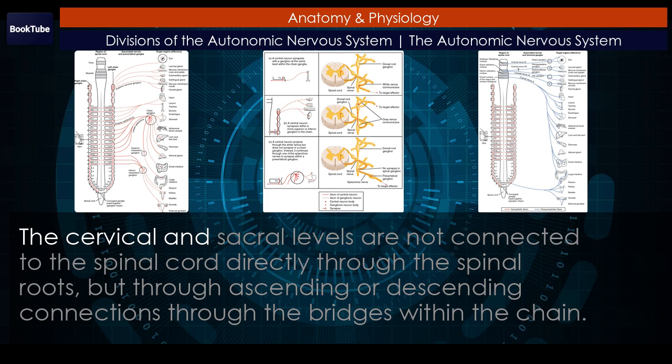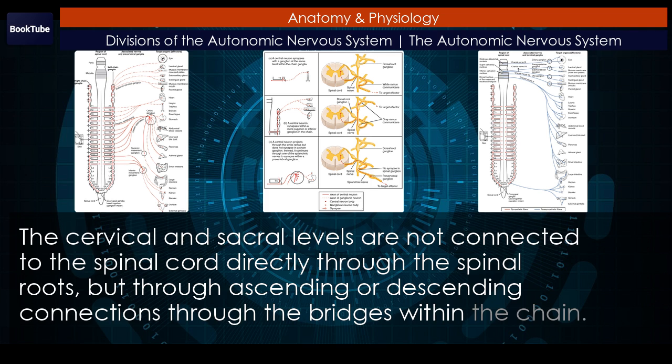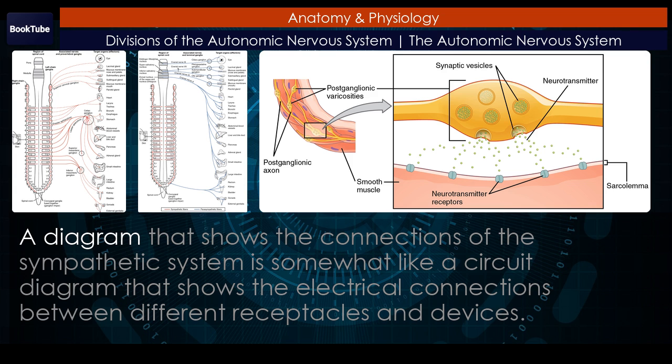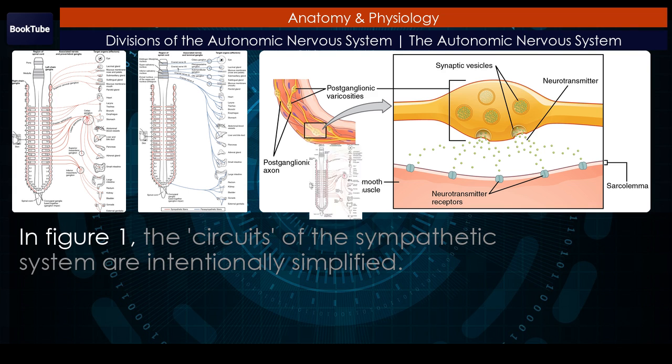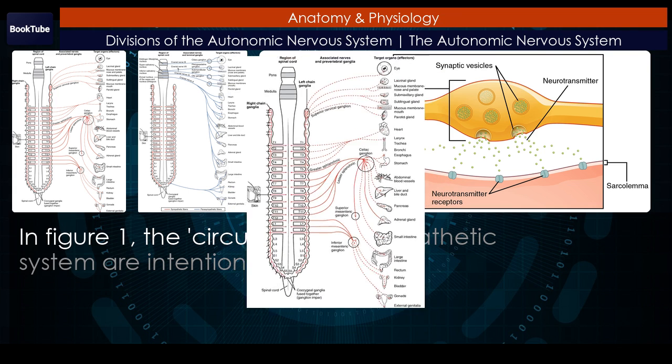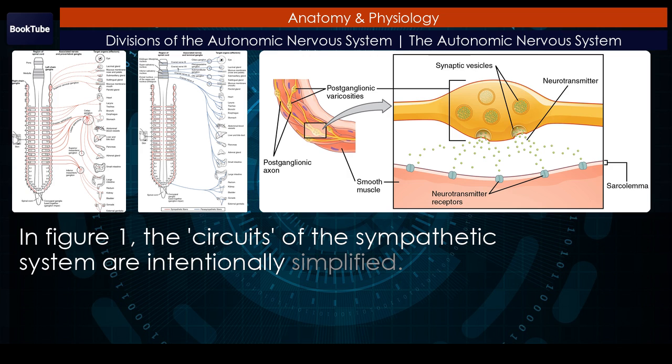The cervical and sacral levels are not connected to the spinal cord directly through the spinal roots, but through ascending or descending connections through the bridges within the chain. A diagram that shows the connections of the sympathetic system is somewhat like a circuit diagram that shows the electrical connections between different receptacles and devices. In Figure 1, the circuits of the sympathetic system are intentionally simplified.